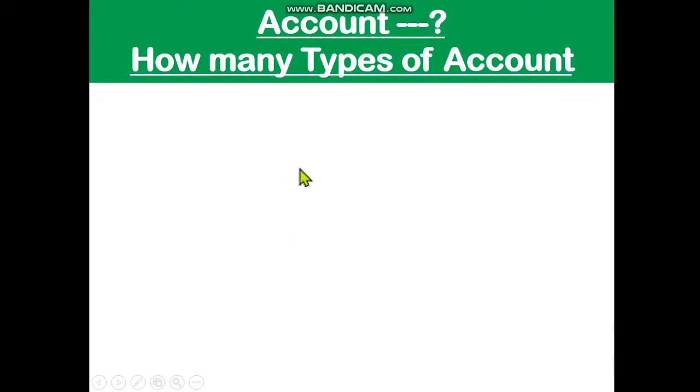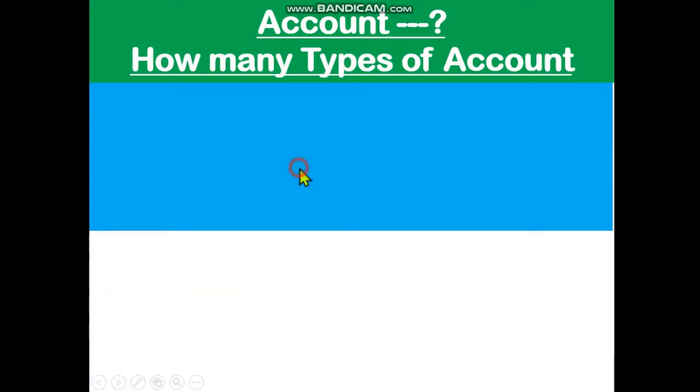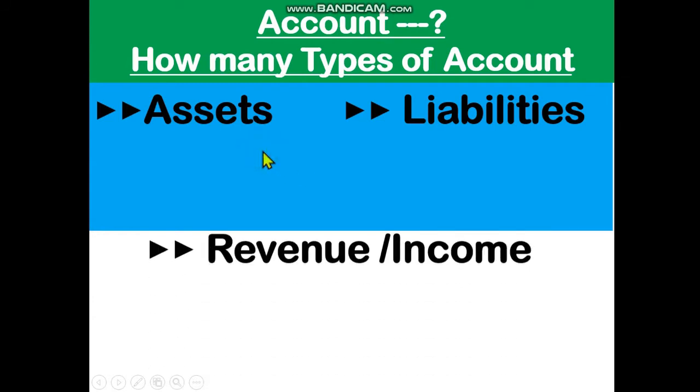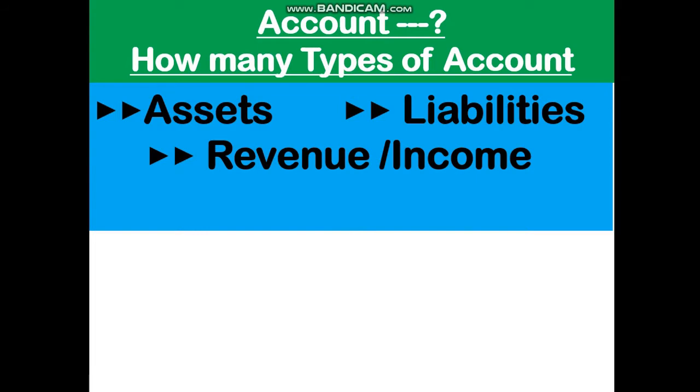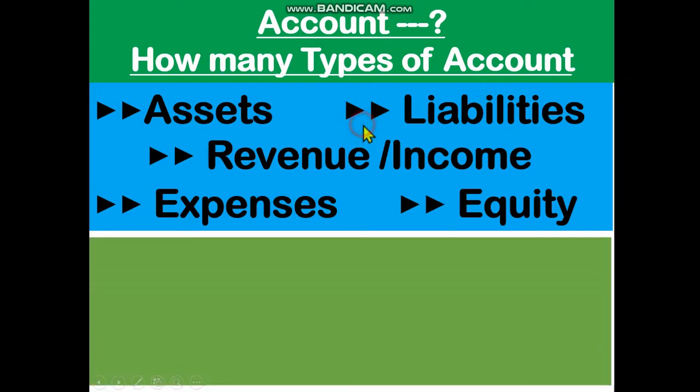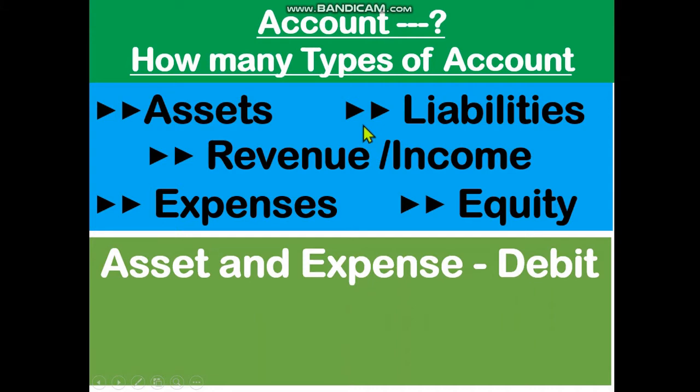Account. All of you know that there are five types of account. They are asset, liabilities, revenue or income, expenses and equity. That means how many types of account? Dear student, there are five types of account. Asset and expense account is debit. Dear student, asset and expense account will be debit.